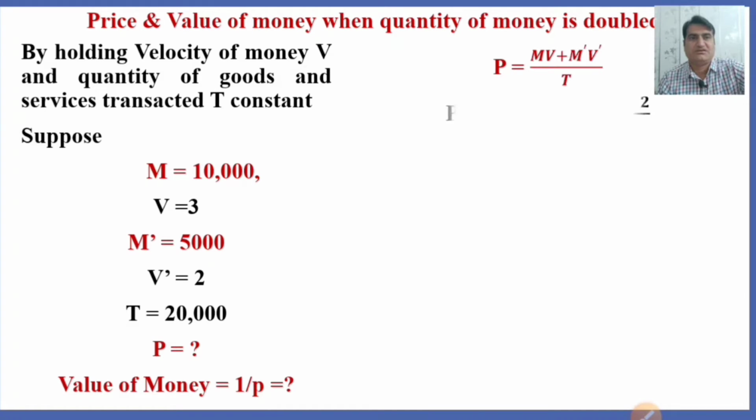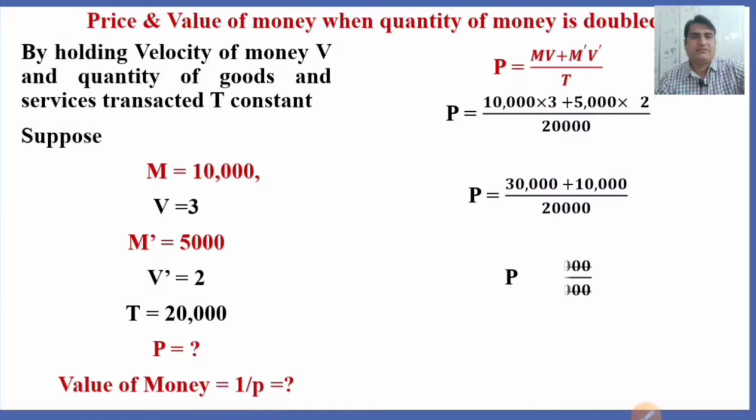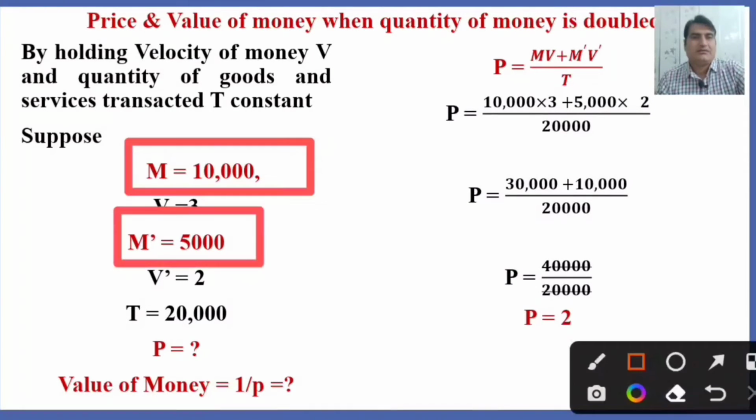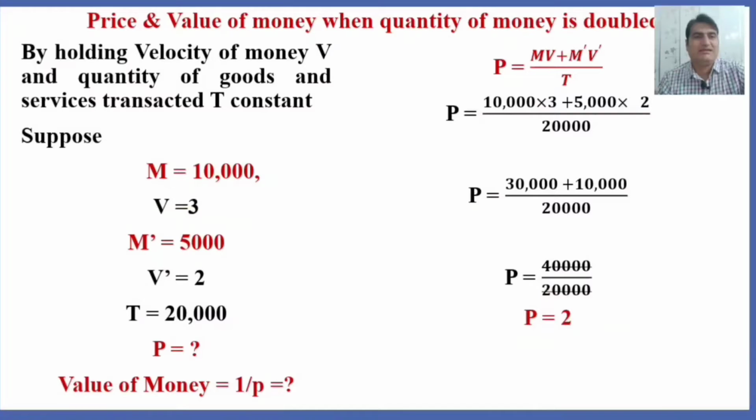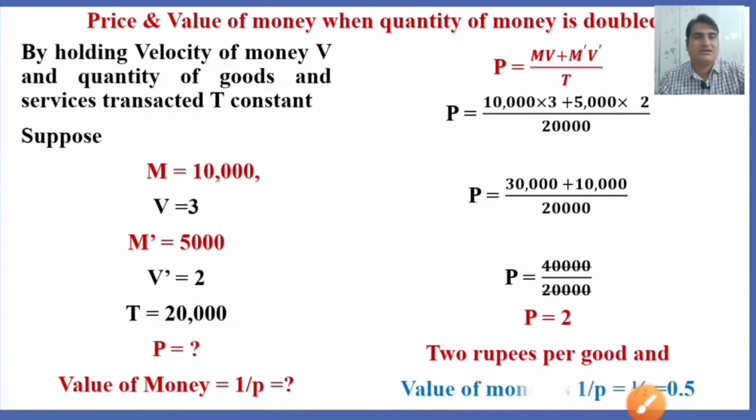By using the Fisher equation, putting in the values given and solving it, we see that the price is now 2 rupees. The money supply has been doubled, the price is also doubled, but the value of money is half. You can see here that the Fisher quantity theory has been proved: when the money is doubled, the price is also doubled and the value of money is half.